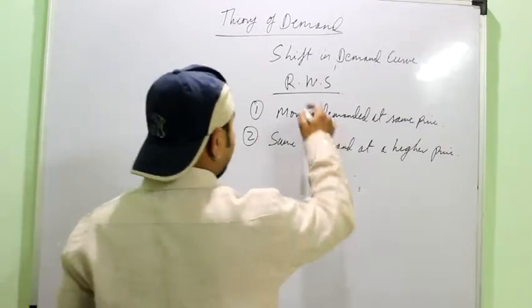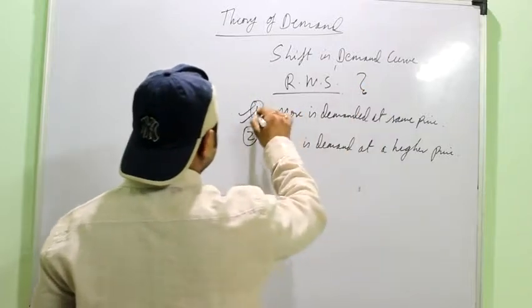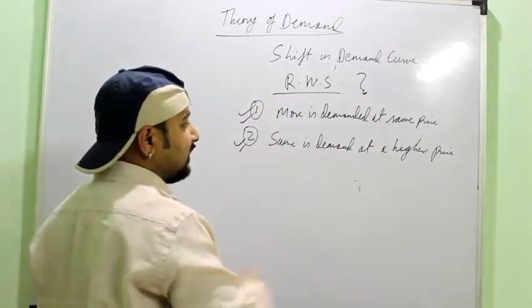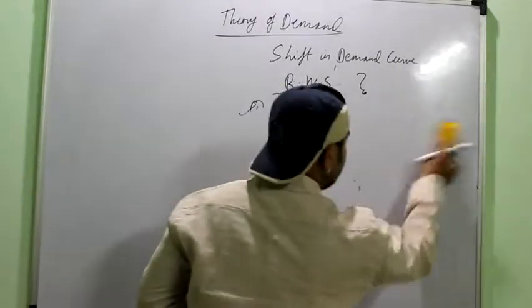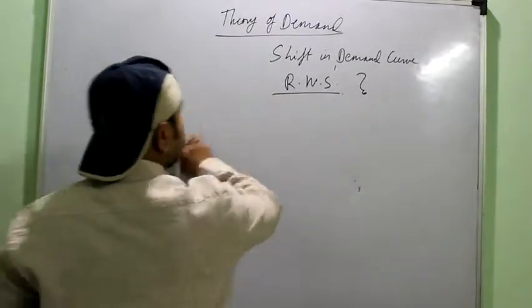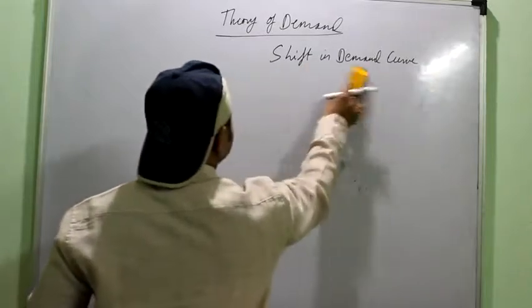So this is the basic meaning. If you are asked what is rightward shift, these two things need to be mentioned: when more is demanded at the same price or same is demanded at a higher price. We'll discuss their causes also, right? But the basic meaning should be clear. What does it mean?